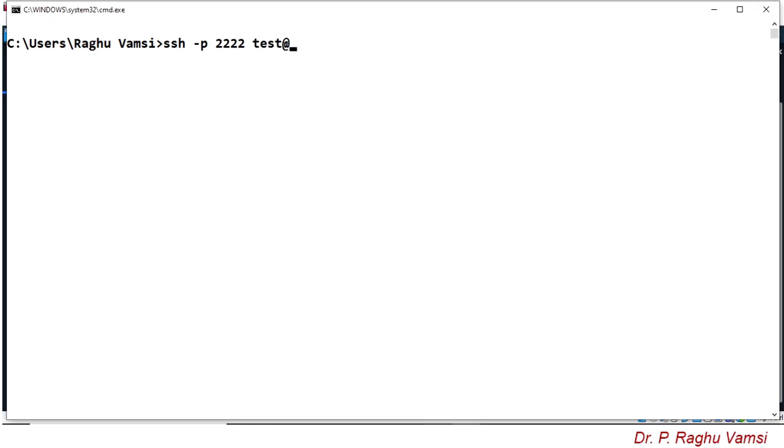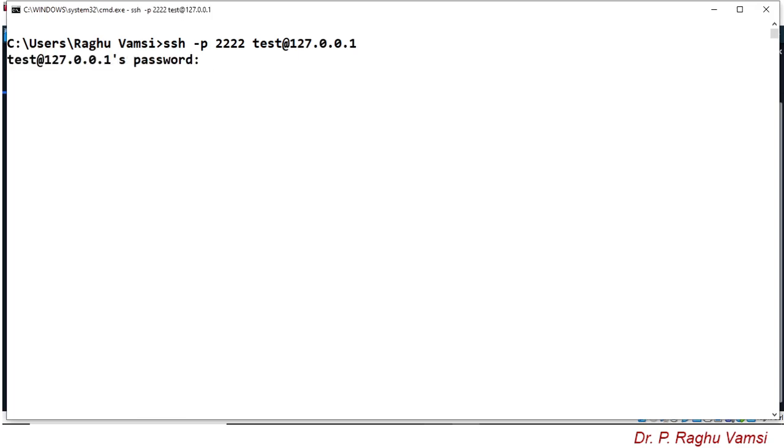Since port 22 on Kali Linux, which is dedicated for SSH, is bound with 4242 of the localhost, you are supposed to write the localhost IP address, which is 127.0.0.1. So it is asking you to enter the password.